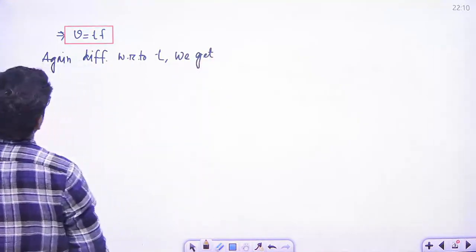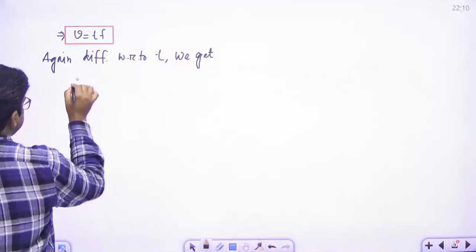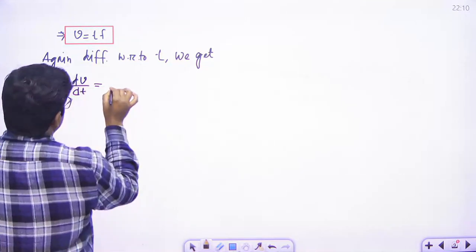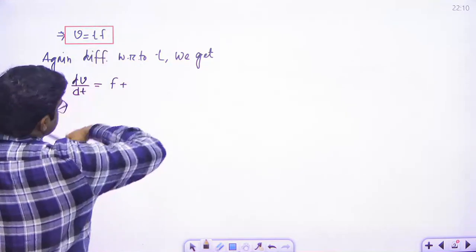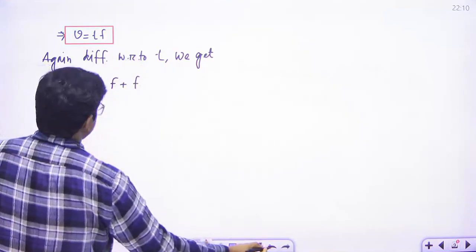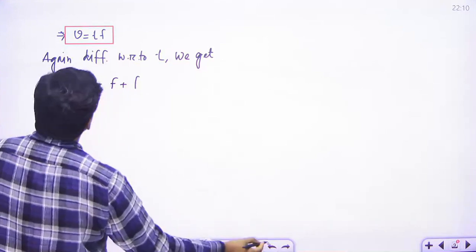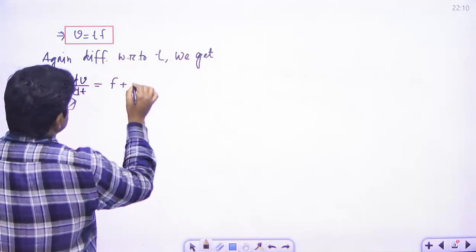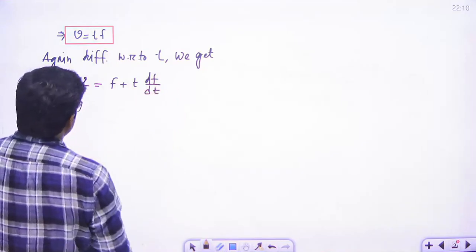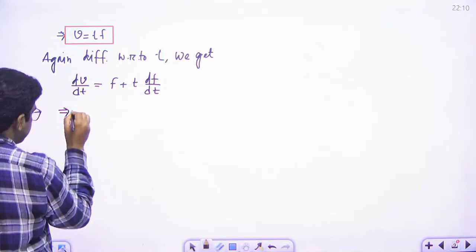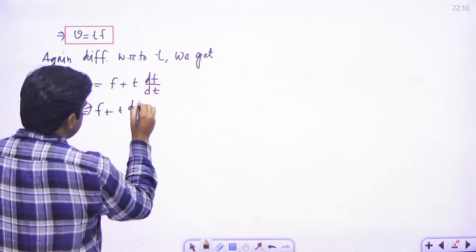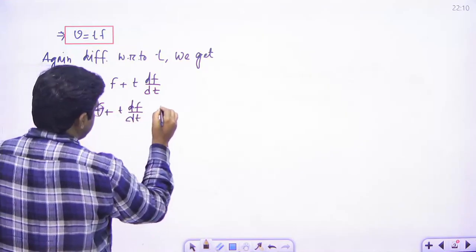So what we get? dv/dt. This will be f, differentiating t with respect to t, f is fixed, so next t df/dt. So dv/dt, that is acceleration, so f is equal to f plus t df/dt, right?